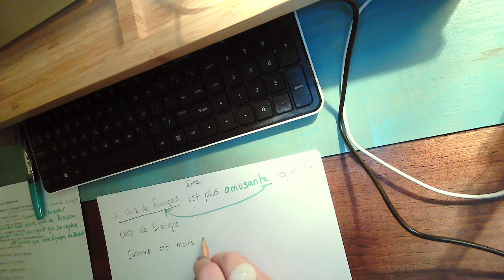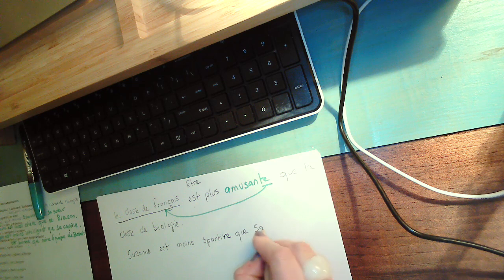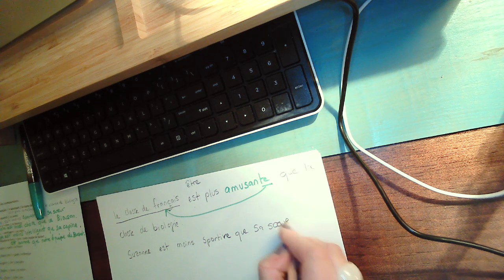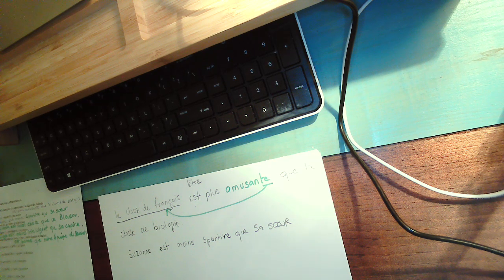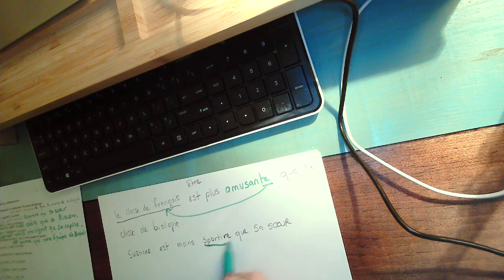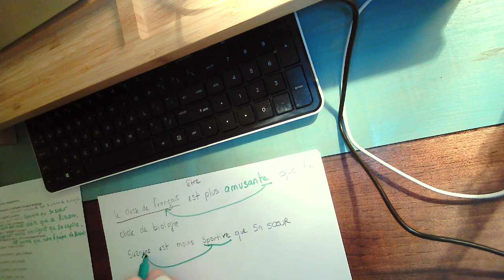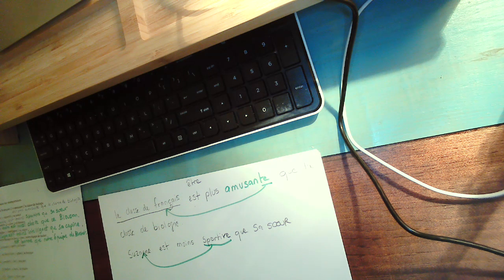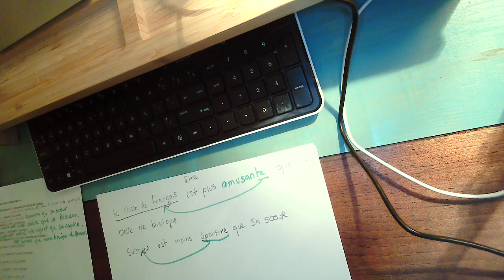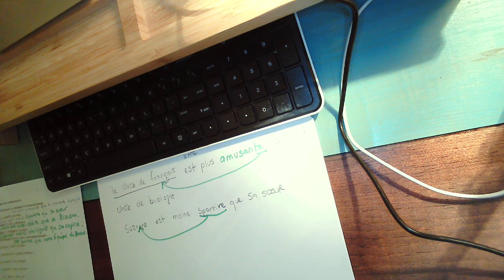And then to say athletic, we use sportif, which is a French adjective, but we have to turn it into feminine: sportive que sa sœur. So again, we take our adjective, we make sure it agrees with the subject we're working with.